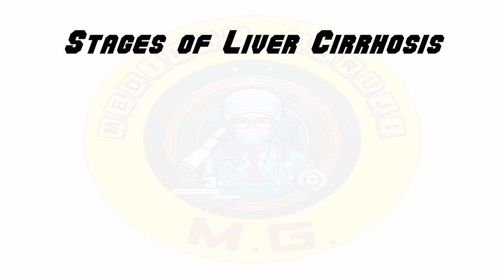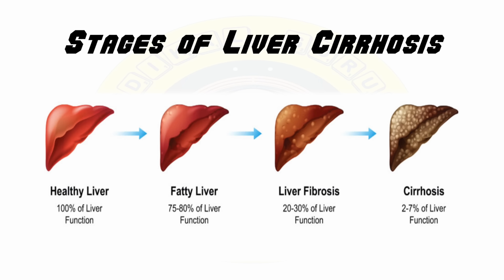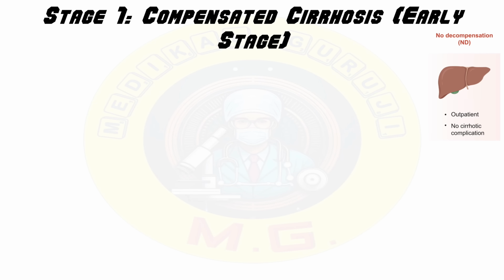There are 4 stages of liver cirrhosis. We will discuss one by one. Liver cirrhosis progresses through various stages, each with varying degrees of liver damage and associated symptoms. So first stage is compensated cirrhosis or early stage.